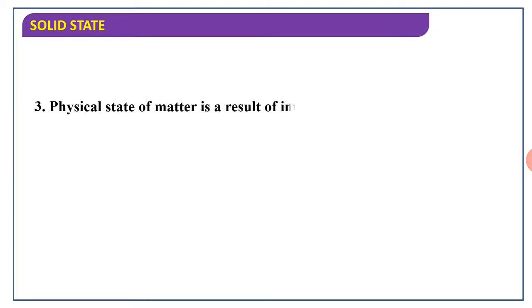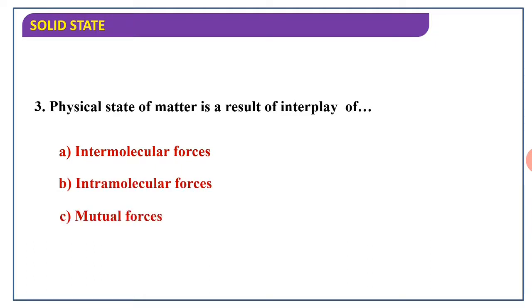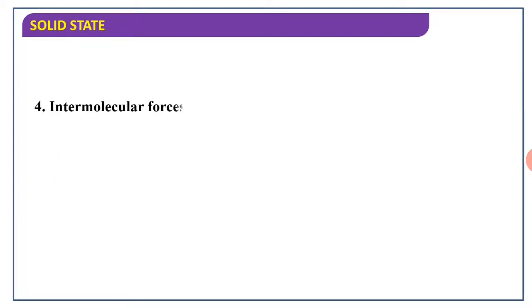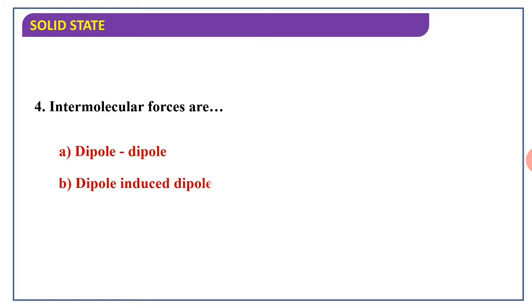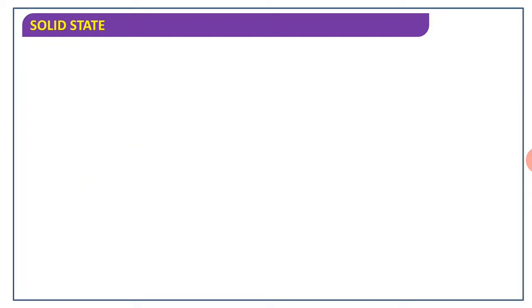The next one: the physical state of matter is a result of an interplay of intermolecular force, intramolecular force, mutual force, or both A and B. Which force do we see? It is intermolecular force. The next question: which intermolecular forces are present in matter? Dipole-dipole, dipole-induced dipole, London force, or all of these? Means all these forces are present in matter, therefore all of these is the correct answer.